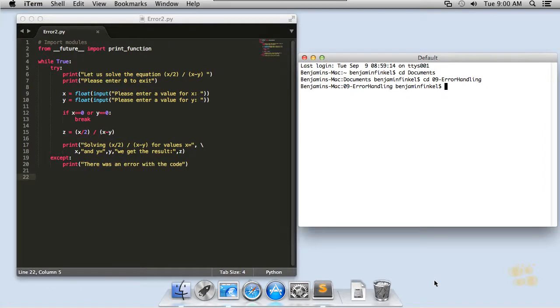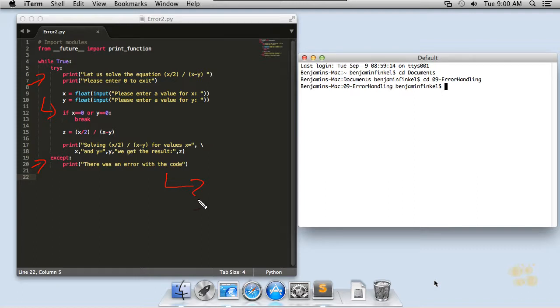Alright, so here's the next shot at my code, the second iteration, and you can see that I've introduced the try and except blocks. You can see the syntax there, it's just try, colon, and then using the indented block notation in Python, I've got the code that I want to watch or observe for an error.